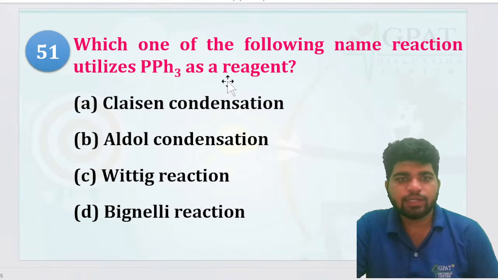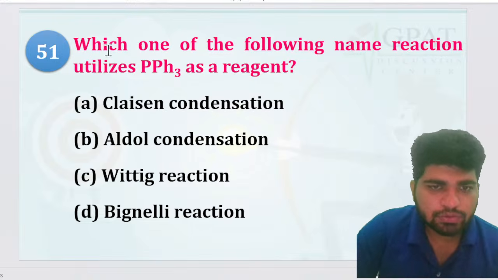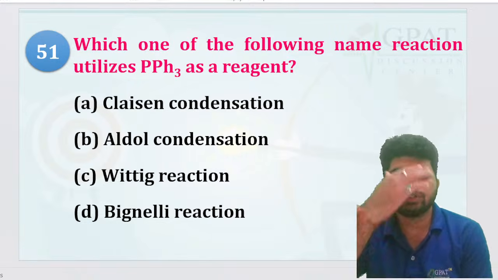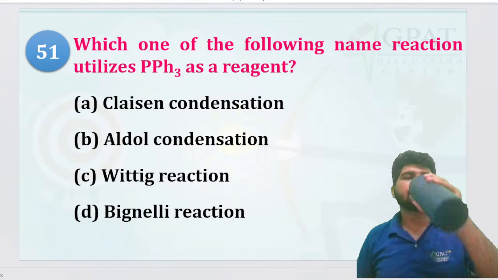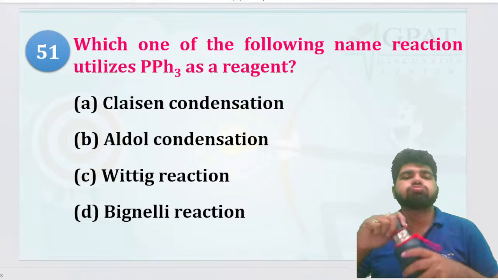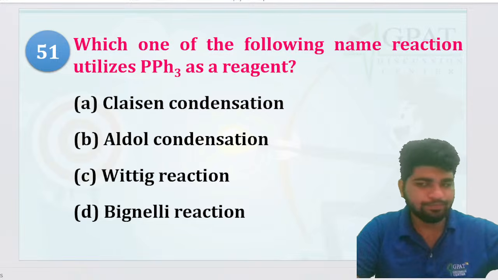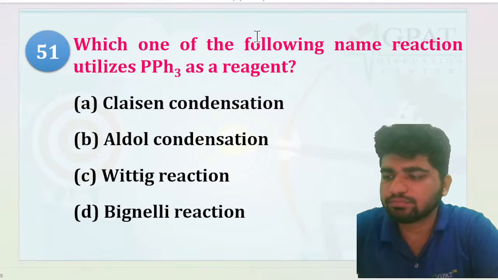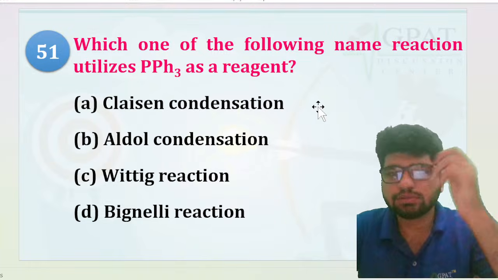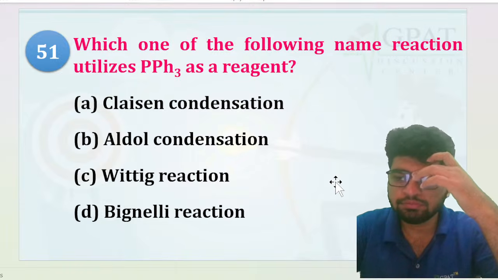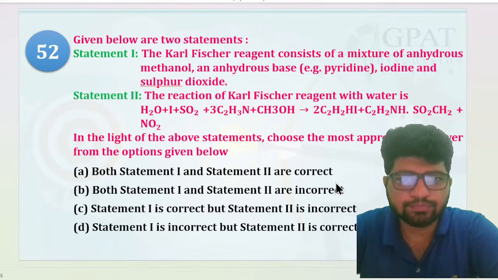Which of the following name reactions utilizes PPh3 as a reagent? Okay, PPh3 as a reagent, guys. Claisen condensation, aldol condensation, Wittig reaction, Bagnelli reaction. Anyone? That's your Wittig reaction. Very good, right? Wittig reaction.